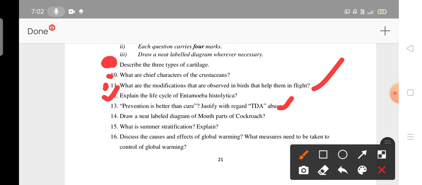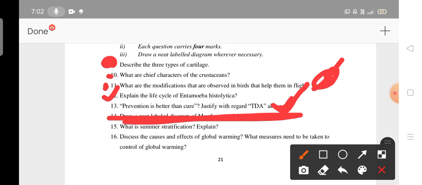Okay. This I didn't mention. Please go through this. This I have already mentioned. This only I didn't mention it. Please go through it. So this is also a deleted question. Cockroach and all, this is a deleted question. No need to read. What is summer stratification? This is the last unit, I think. This you have to read.